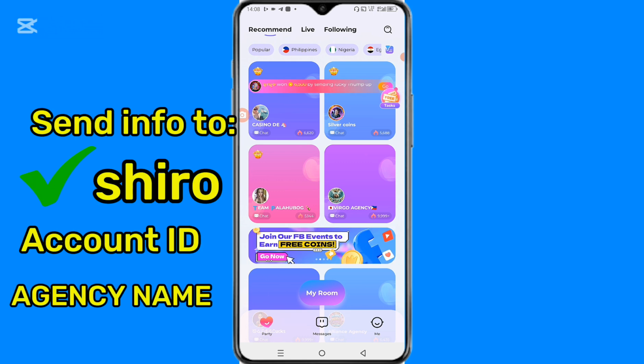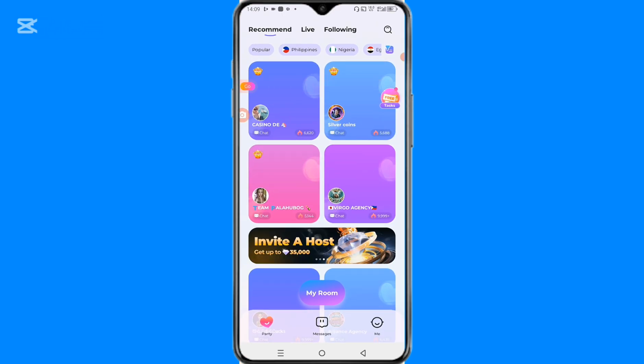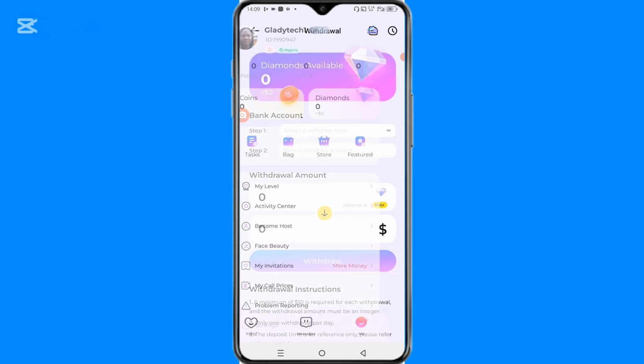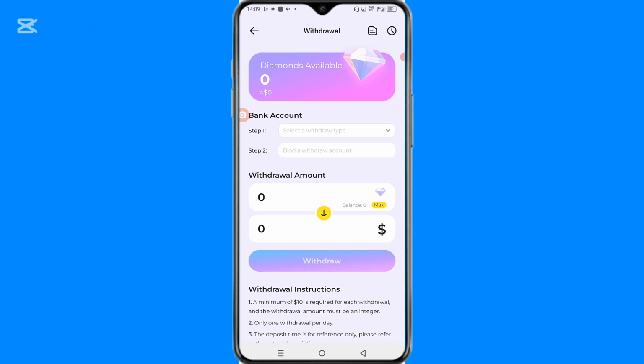Just like the official announcement on the Telegram channel, make sure that on your Boloup app you have bound your withdrawal method. So I'm going to drop a link of a video on how to bind your bank account to your Boloup in order to be able to withdraw from Boloup, because that is one of the criteria of becoming an agency on the Boloup app.